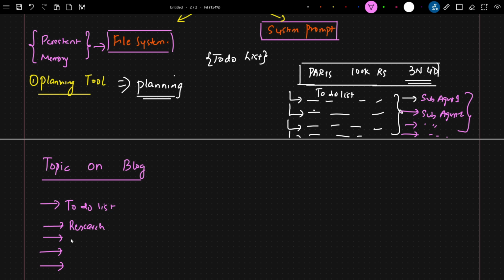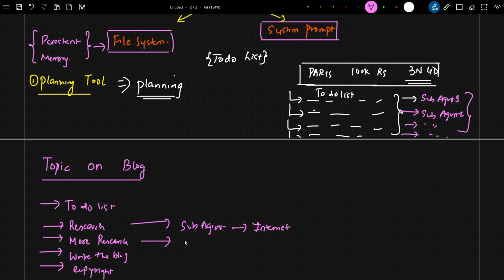The second task is to do more research, let's say from research papers or some other outsourced material. Third is to write the blog. The fourth can be a copyright check. Now for doing the research, obviously we are going to create a sub agent, and this sub agent should definitely have access to the internet.